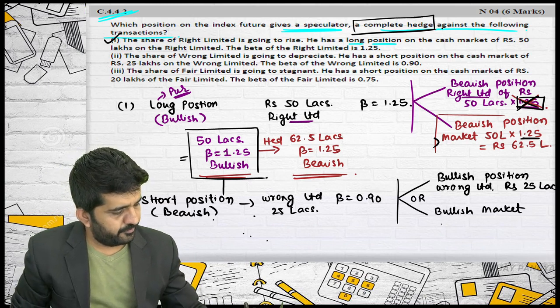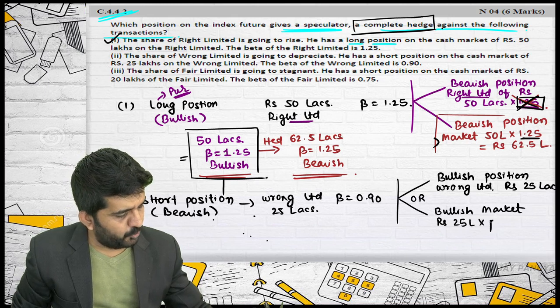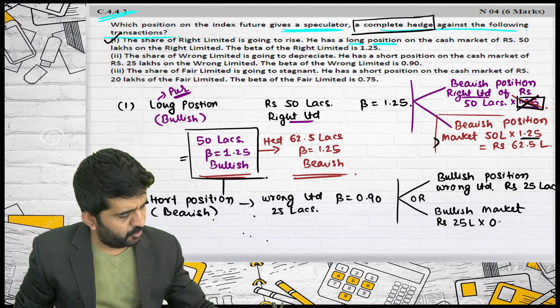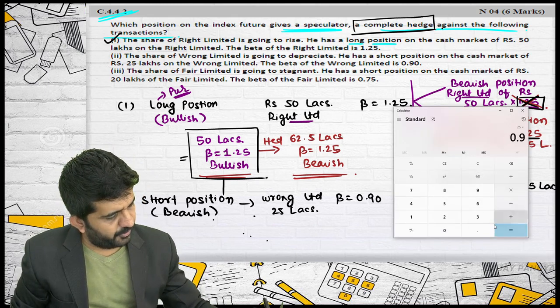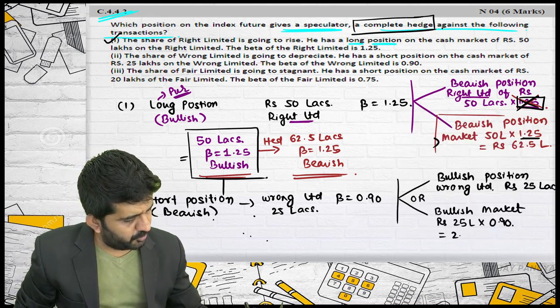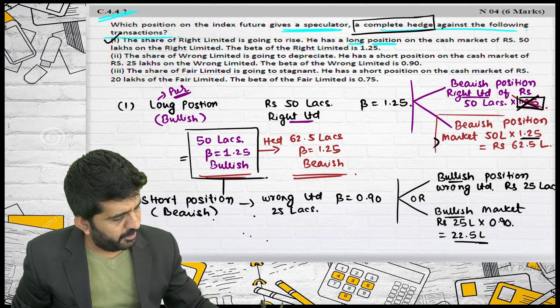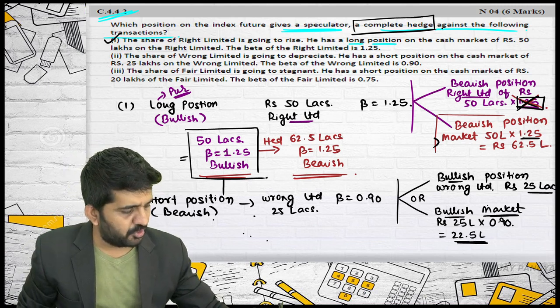Then 25 lakhs into beta, that is 0.9. 25 into 0.9 is 22.5 lakhs. You will become bullish by 22.5 lakhs if you are hedging through the market. If you are hedging through the same security, 25 lakhs.